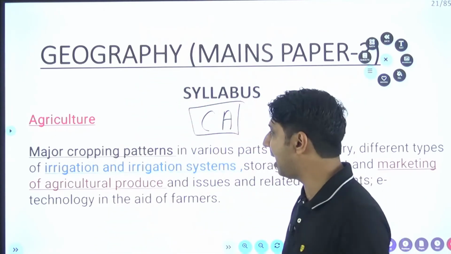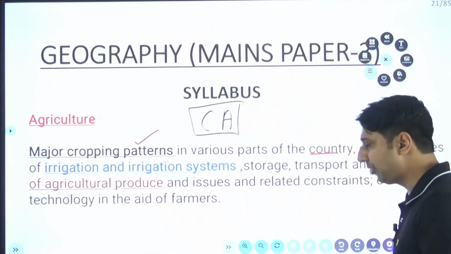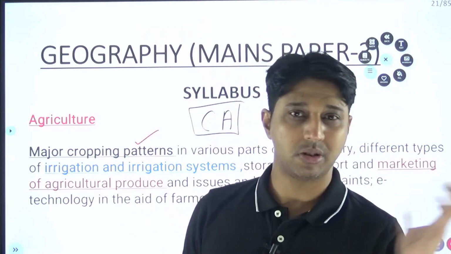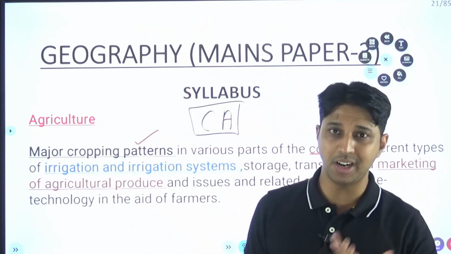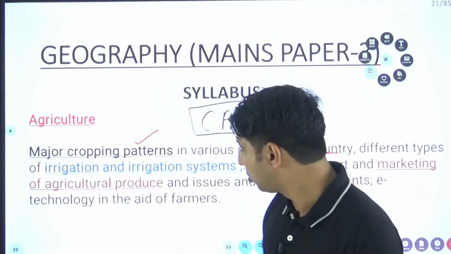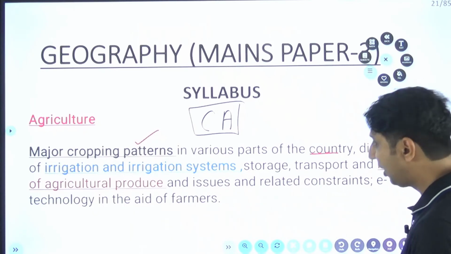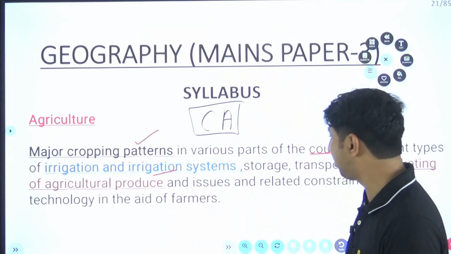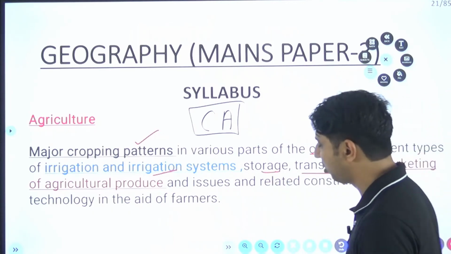But in the static part, I am going to cover the major cropping pattern in the various parts of the country. How are you cultivating rice in the northern plains? Because our Haryana and Punjab region is a Rabi region, but people are cultivating rice. So what are the consequences of cultivating rice? I will teach you the major cropping pattern, and I will also teach you irrigation and the irrigation system, storage, transport, marketing of agriculture produce.